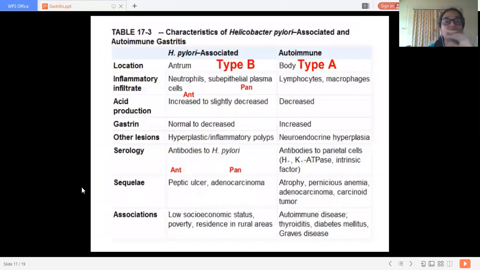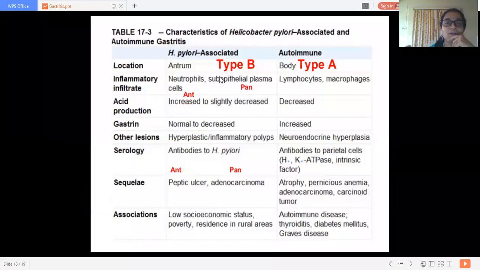These are the characteristics of Helicobacter pylori associated and autoimmune gastritis. Now, differentiating type A and type B. In type A, the inflammatory infiltrate is lymphocytes and macrophages. In type B, neutrophils and subepithelial plasma cells.